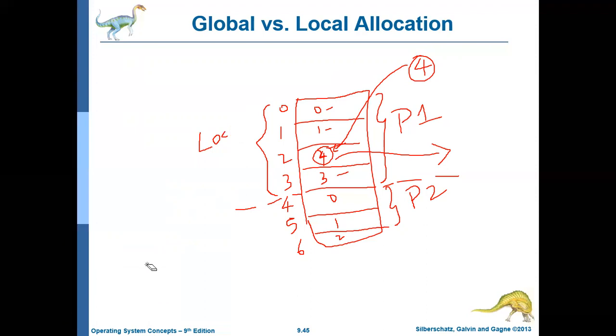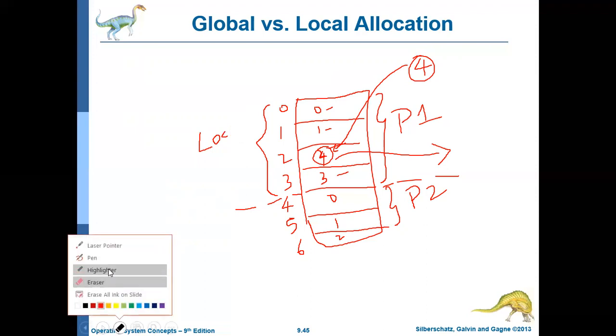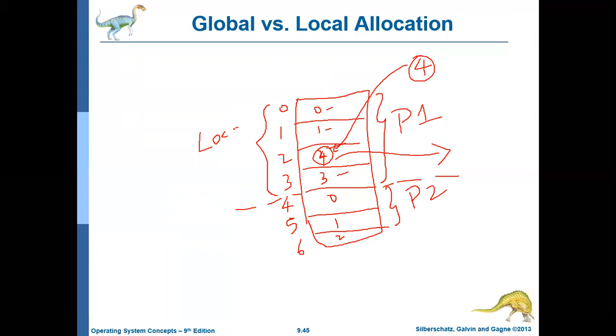It won't replace the newly coming frame with the frames of some other process. So this particular concept is called local allocation. But this is not always so. That doesn't mean that there is no other option. Should we always follow local allocation? No, there is also an option called global allocation.